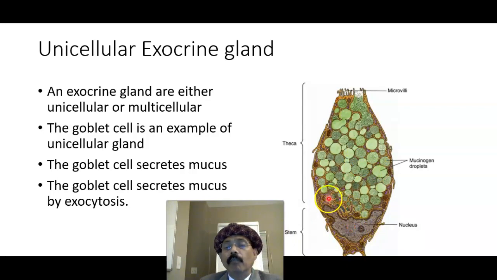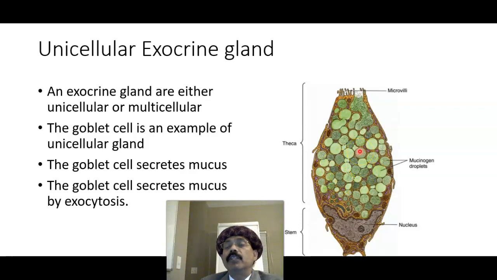We have the endoplasmic reticulum and mitochondria, the organelles, present here. The nucleus is present in the basal part of the goblet cell. These are the mucinogen droplets, and they will be deposited. So its appearance may not be spindle shaped; this part may be expanded, depending on the amount of mucinogen droplets. This mucinogen droplet will come out by means of exocytosis.